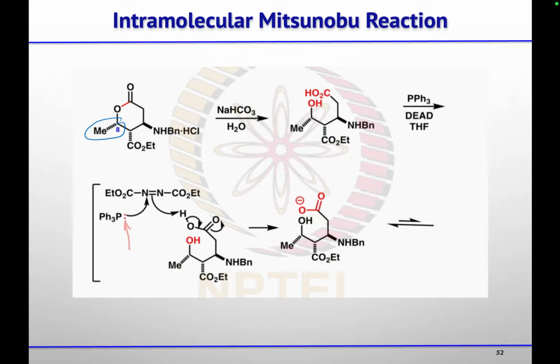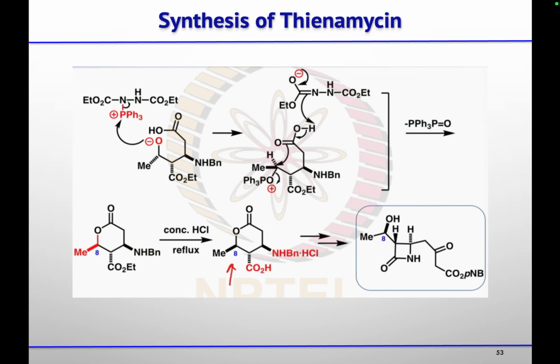For that, they treat it with base to open this lactone. So they got this acid and alcohol, and by treatment with PPh3 and this diethyl azodicarboxylate, they will get substitution at this position, and you will get the opposite stereochemistry of this methyl. Then using concentrated HCl, they did hydrolysis of this ester group, and then using the same procedure they can get this intermediate which they prepared using the previous steps.